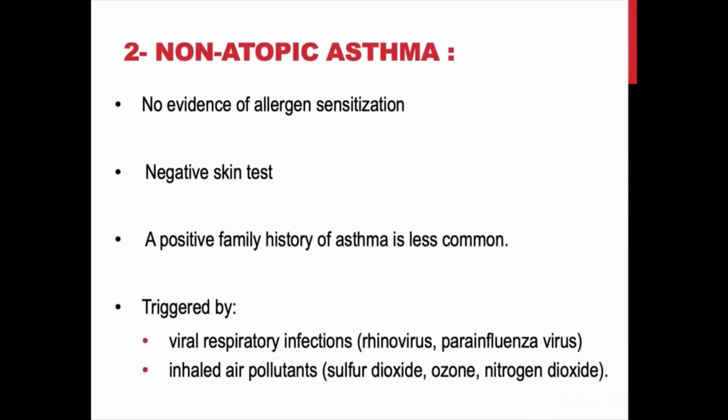The second type is non-atopic asthma. Here the patient does not have evidence of allergen sensitization, so the skin test is negative. A positive family history of asthma is considered less common in this type. Respiratory infections due to viruses such as rhinovirus and parainfluenza virus and inhaled air pollutants such as sulfur dioxide, ozone, and nitrogen dioxide are common triggers.